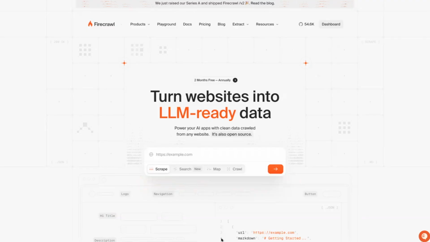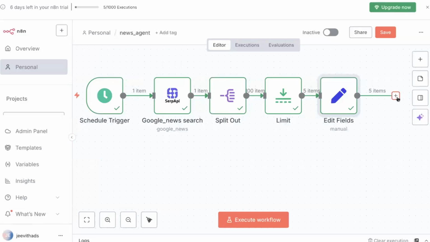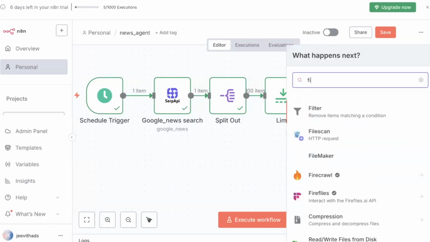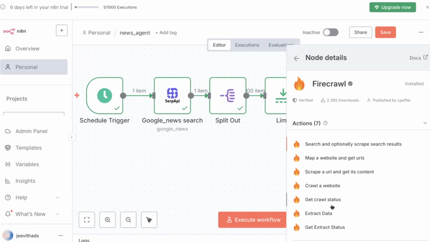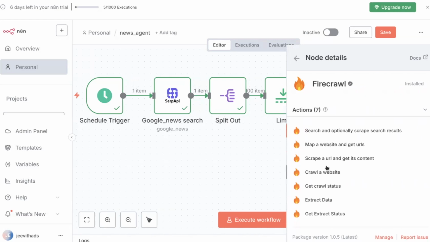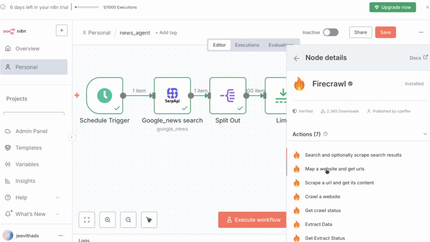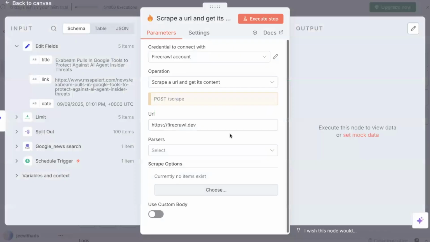So what I'll do here, I'll add a new node called Firecrawl. So yes, here is Firecrawl. You can extract data, crawl a website, or scrape a URL and get its content. I just want to scrape a URL and get its content, so let me select this.